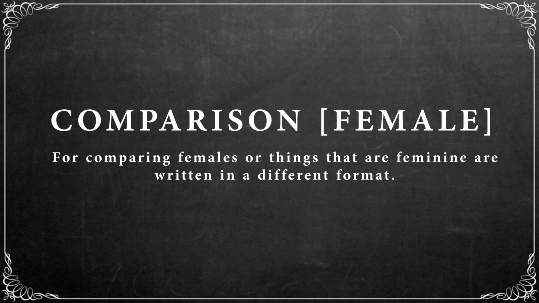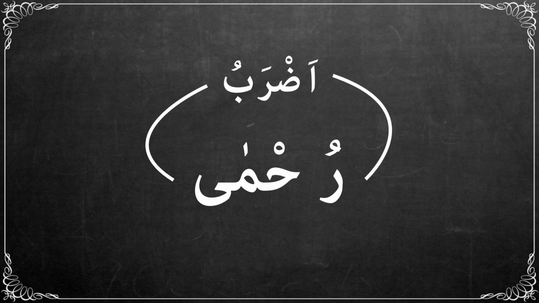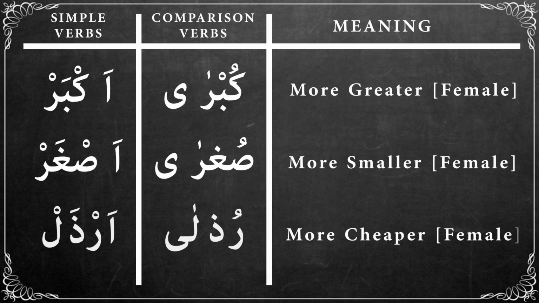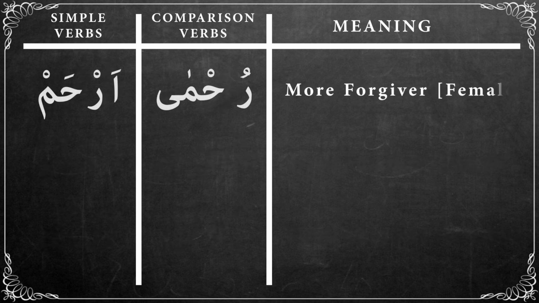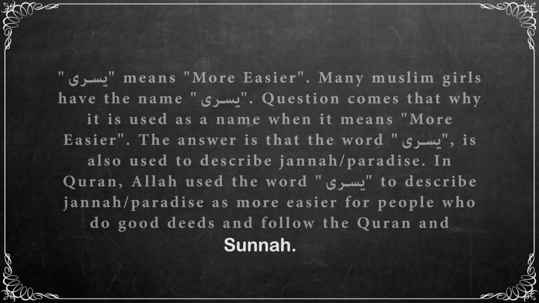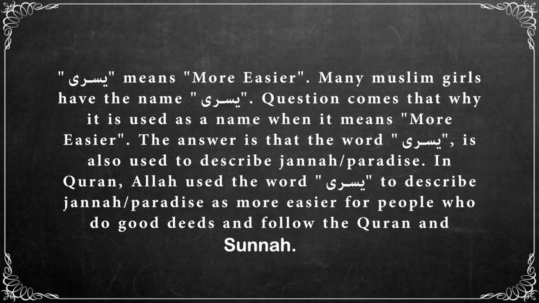Comparison for female. Comparing females, or things that are feminine, is written in a different format. For example, أضرب becomes ضربى. Here are some examples of comparison words for females. يسرى means more easier.